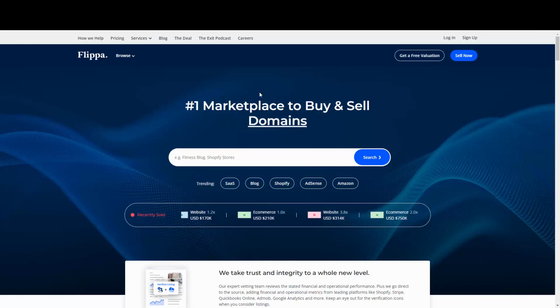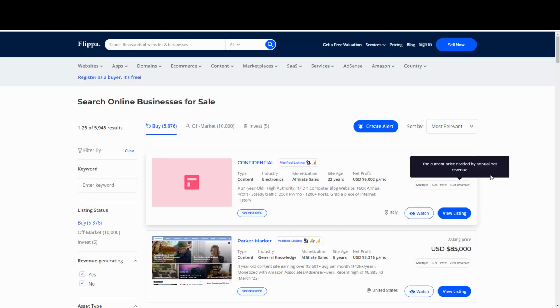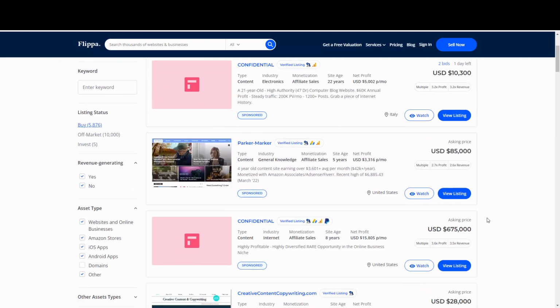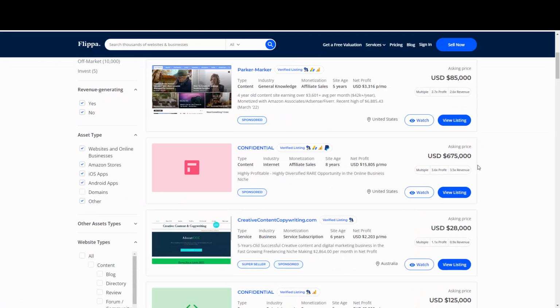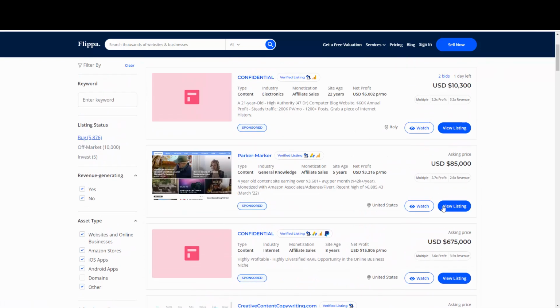Here on flippa.com, you are going to do a quick search, and you are going to notice that we have several websites, and the prices are $10,000, $85,000, more than $500,000, $28,000, $125,000. I think you already get it.